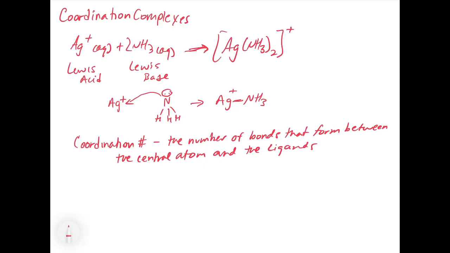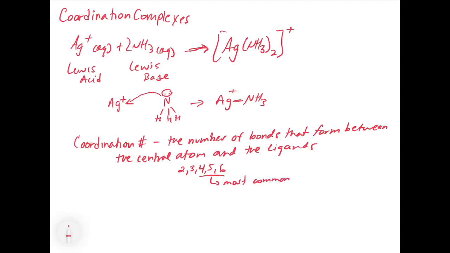This doesn't include double bonds. This is just the sigma framework, kind of like how we did this with Lewis structures. So if the central atom has 4 things around it, then its coordination number would be 4. Typically the coordination numbers are 2, 3, 4, 5, and 6, with 4, 5, and 6 being the most common.